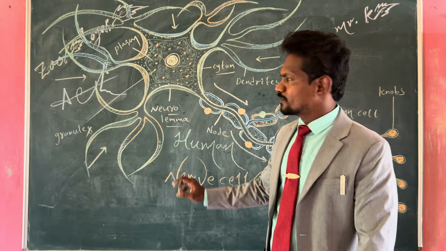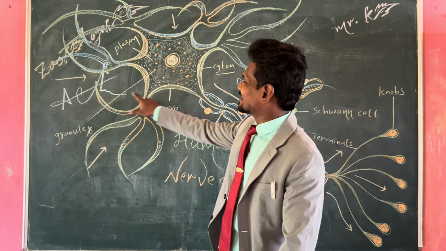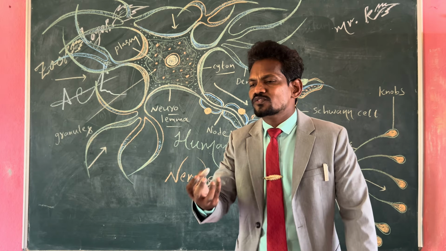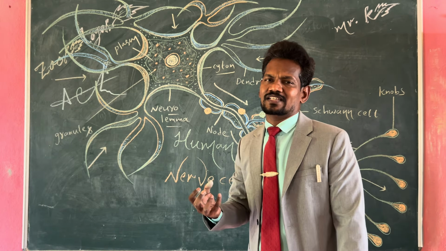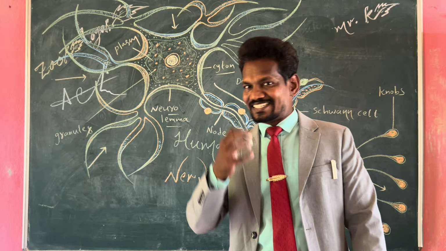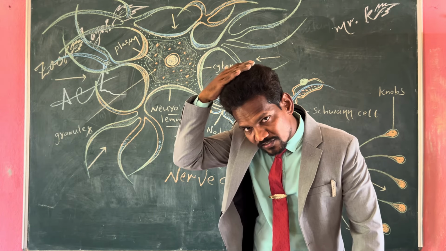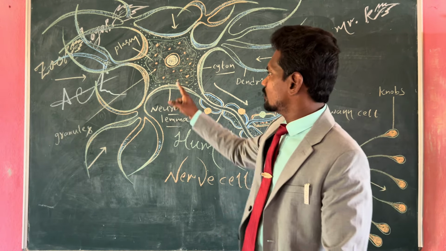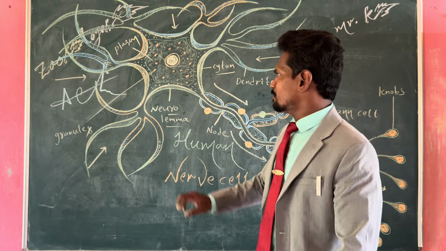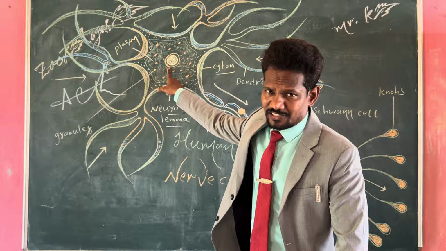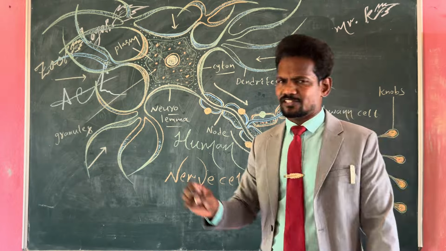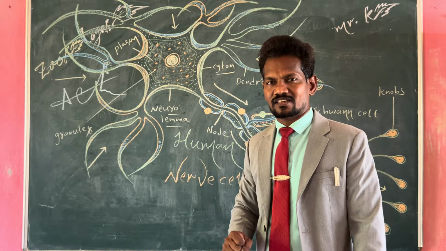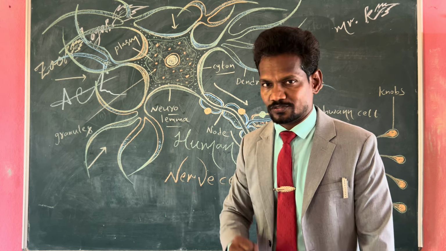Neuroplasm, neurolemma. In the neuroplasm, Nissl's granules are found. The presence of Nissl's granules gives the nerve cell structure the name gray matter. Our cerebral cortex in the brain is gray matter, remember, due to the presence of Nissl's granules. Then a prominent dense nucleus is found. It controls all activities of the cell. You knew already, the nucleus is the brain of the cell, CPU of the cell, orchestra of the cell, whatever.